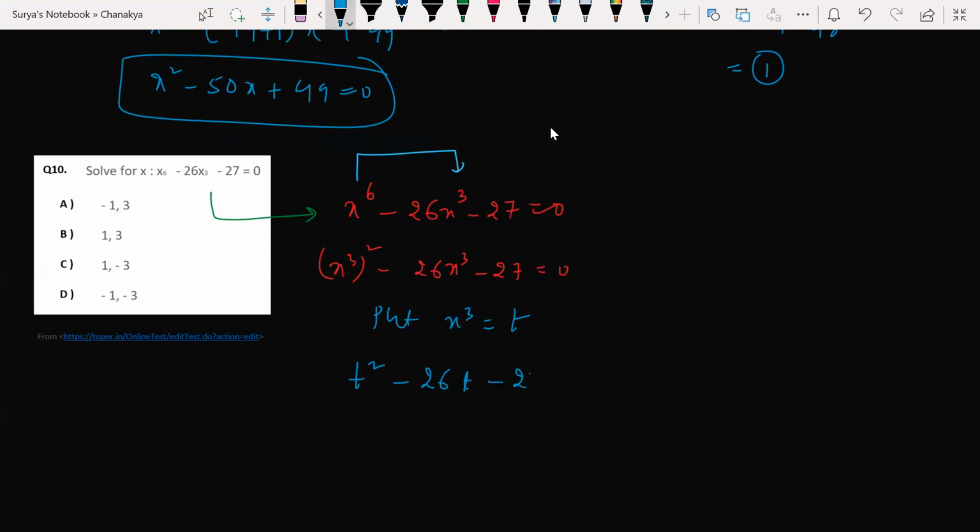Anything you substitute, minus 27 is equal to 0. Now, question done. It became a quadratic equation. If I simplify that, that's it. Splitting middle term method: t square minus 27t plus 1t minus 27 is equal to 0.